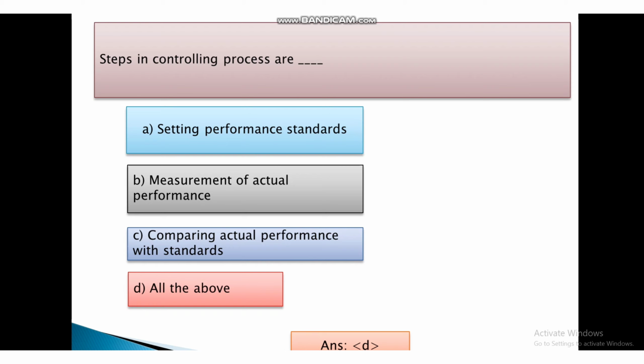Steps in controlling process are first setting performance standards, second measurement of actual performance, third comparing actual performance with standards and fourth all the above and the answer is D, that is all the above. These are the steps in controlling process.